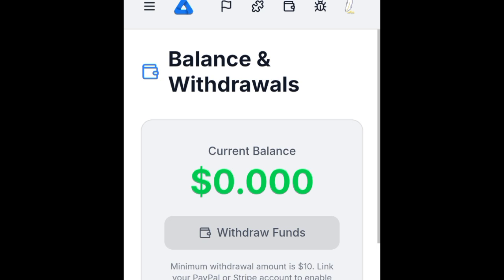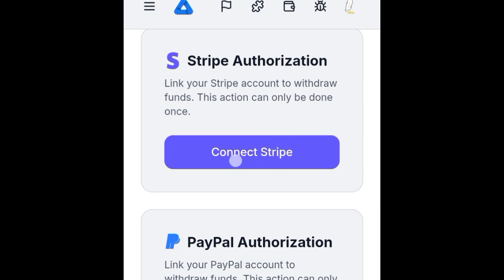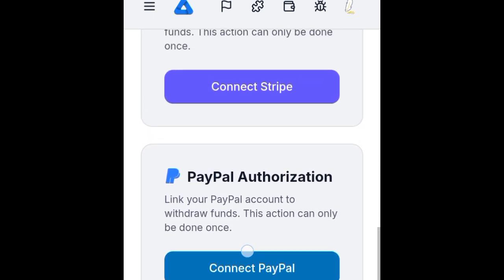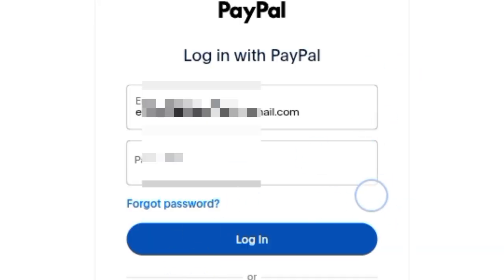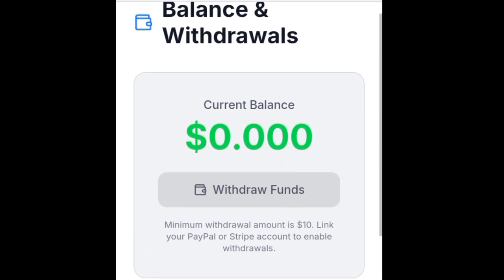All right. So let's check how you can withdraw. What processes can you withdraw with? All right. So we have Stripe and we have PayPal. So I'm going to click on PayPal and connect my PayPal. That is what I'm going to do. If you have a PayPal account, go ahead and connect it, and then when it's time for you to withdraw, that is where your funds are going to go.